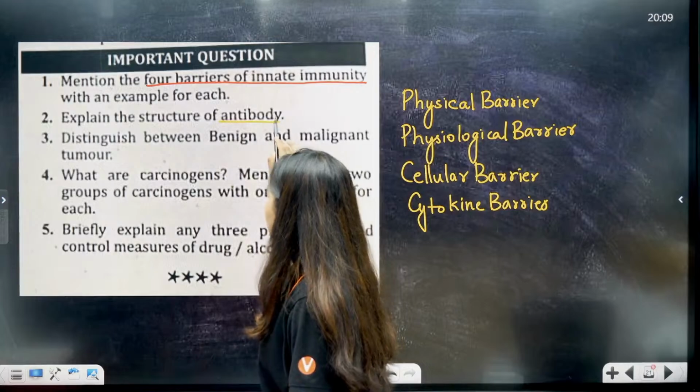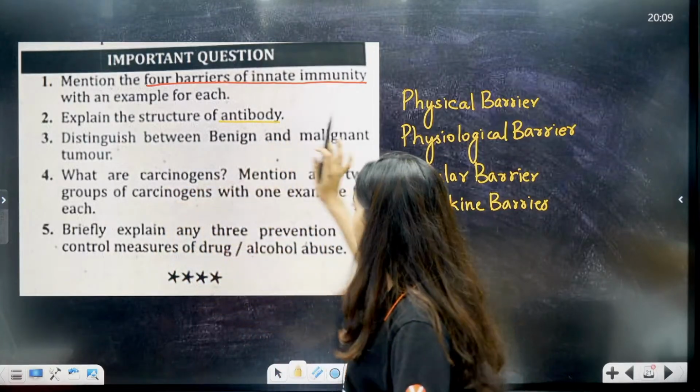Then explain the structure of antibody. I told you this is a favorite question of PU board, so please remember this.